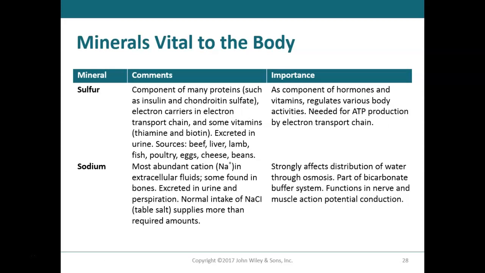Sulfur. Sulfur is needed to make proteins. We know that proteins include hormones and enzymes. Sodium, the most abundant cation in the extracellular fluid. It affects fluid and water balance because remember, anywhere sodium goes, water's going to follow. So it helps to maintain fluid and electrolyte balance. Also, it's important in depolarizing those muscle and nerve cells so that action potentials can be produced and conducted.